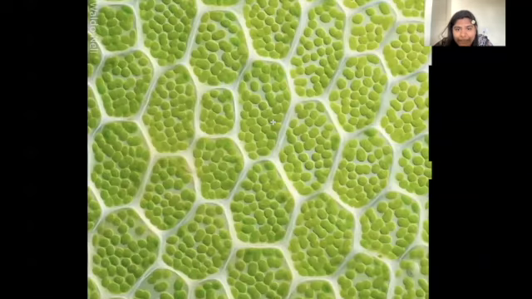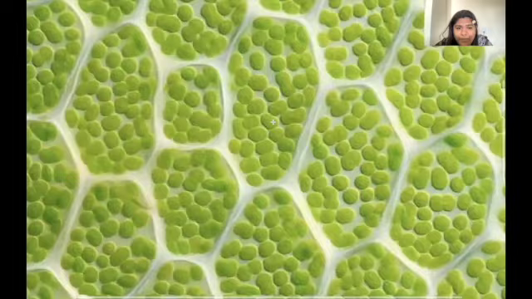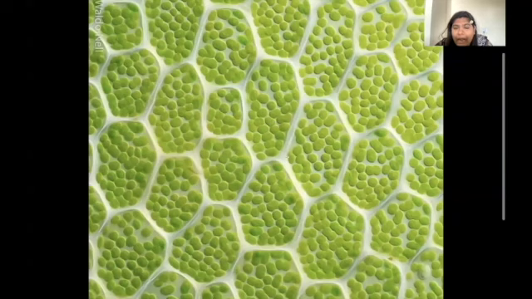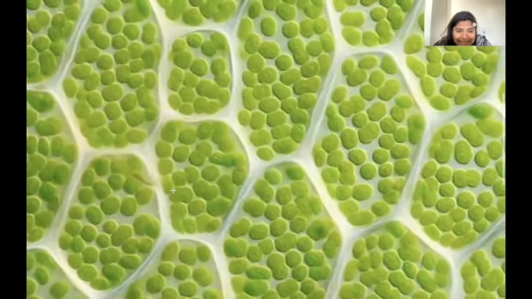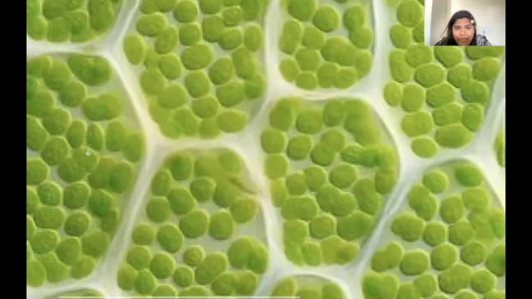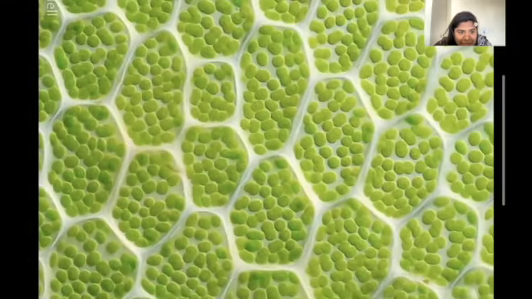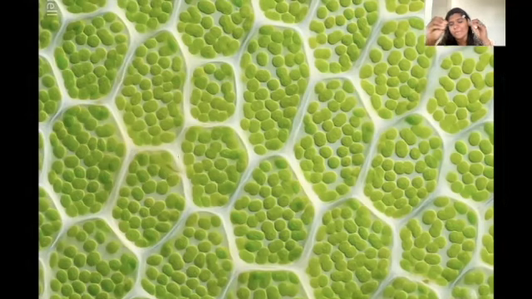Now let's go back to this particular image we have. What you're able to see here, these all are your tiny chloroplast globules. The important part for us over here is that this is a cell wall. You can see this little triangular structure here where you can make out that these three cell walls are not really meeting with each other. Or even here, there's a gap between the cell walls, right?